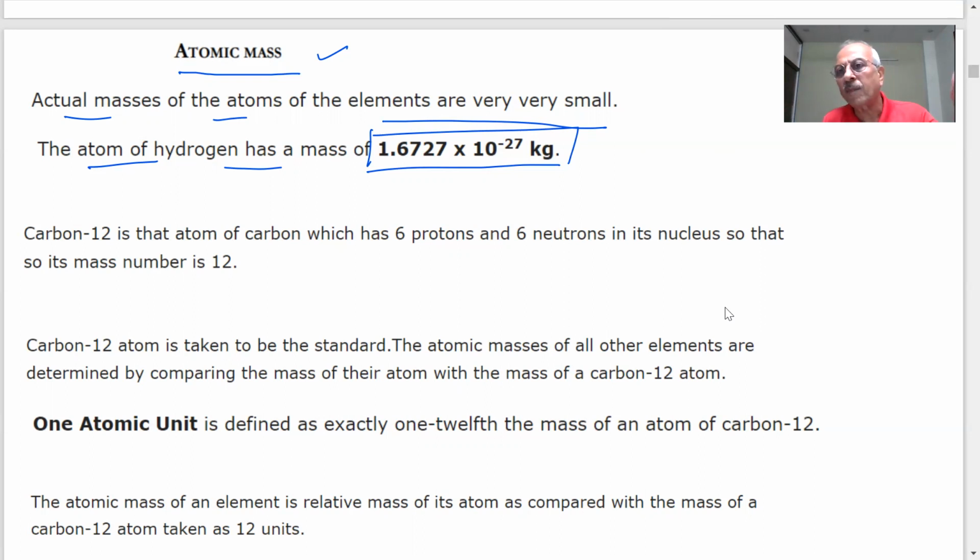So 1 gram, or I'm saying nanogram, how will you measure, student? This is not possible. So the problem is there, student, the size of the atom is very small, mass of the atom is very small. When we cannot measure something, what do we do in science, students? We use a relative scale.